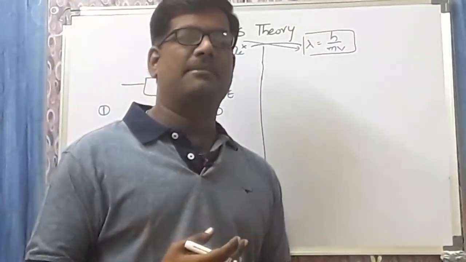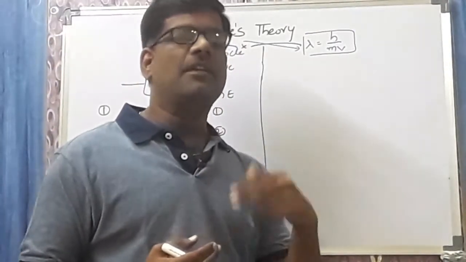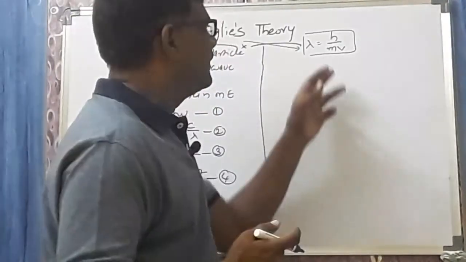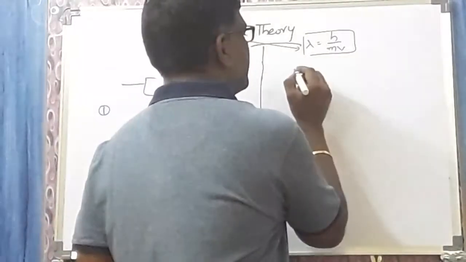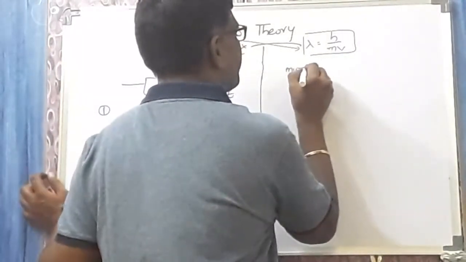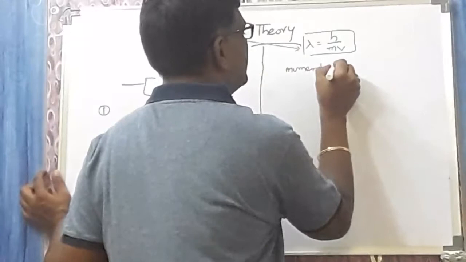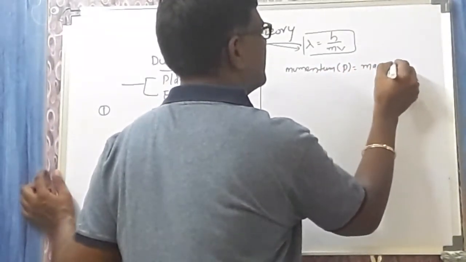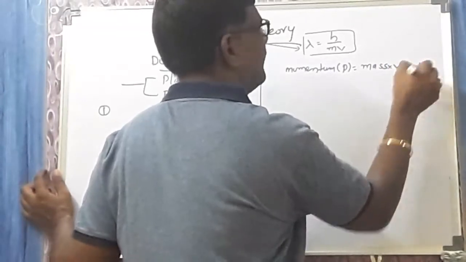He calculated the lambda value by combining Planck's quantum theory and the Einstein mass-energy equivalence. Here you observe mv, which we are already very familiar with. It is the momentum, given as P. Momentum is nothing but mass into velocity, the product of the mass and the velocity.